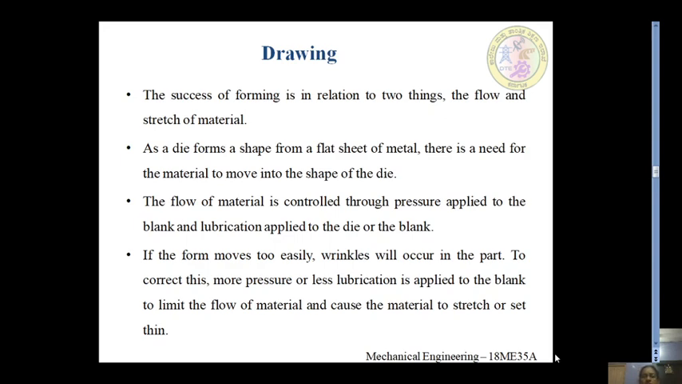To correct this, more pressure or less lubrication is applied to the blank to limit the flow of material and cause the material to stretch or get thinner. That is according to the requirement.